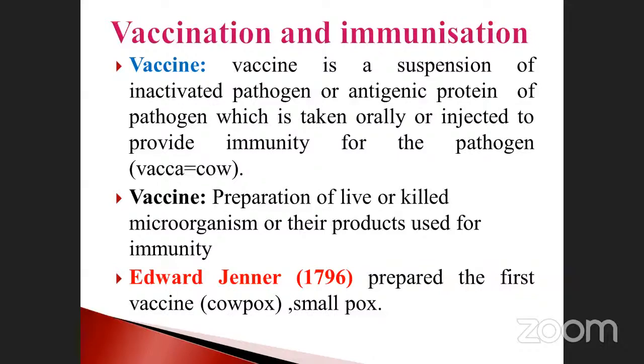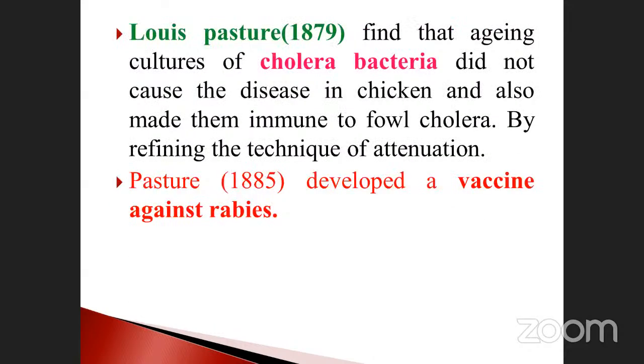Vaccination was first introduced by the scientist Edward Jenner in 1796. He prepared the first vaccine from the cow, and smallpox vaccination was also developed by Edward Jenner. That is why Edward Jenner is the father of vaccination. We also already discussed Louis Pasteur, 1879, cholera bacteria, and Pasteur also prepared the rabies vaccine.